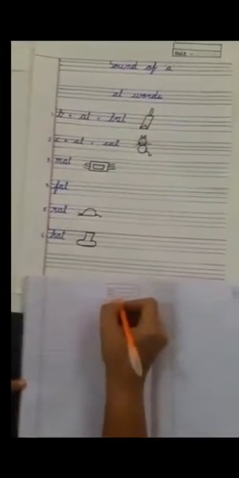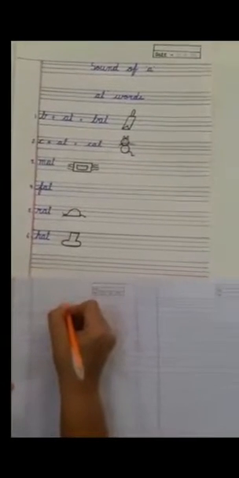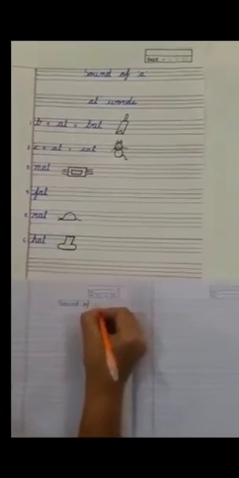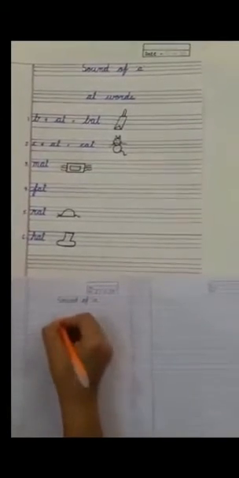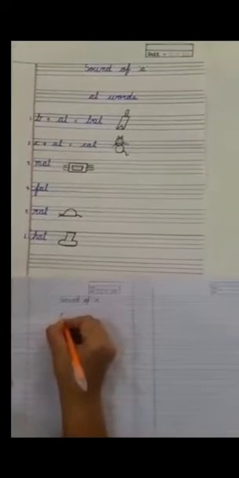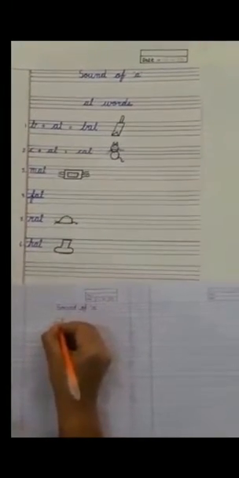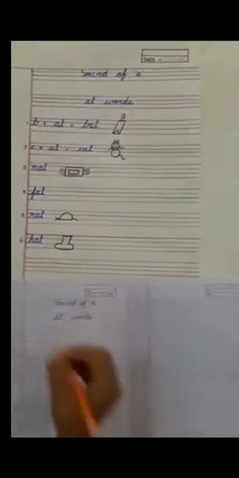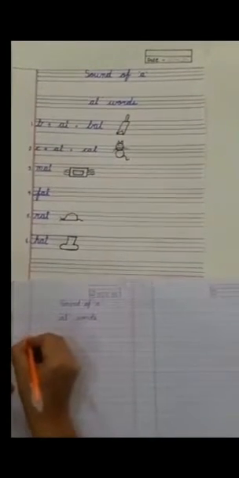Children, first of all, write down the date. Write heading on the first line. Your first letter should be capital. Sound of A. In the second line, write AT words. In the third line, write 1.